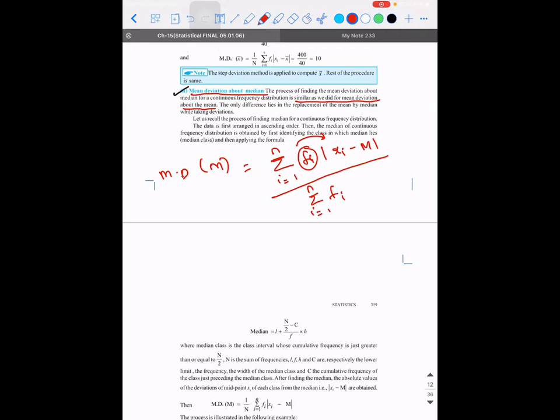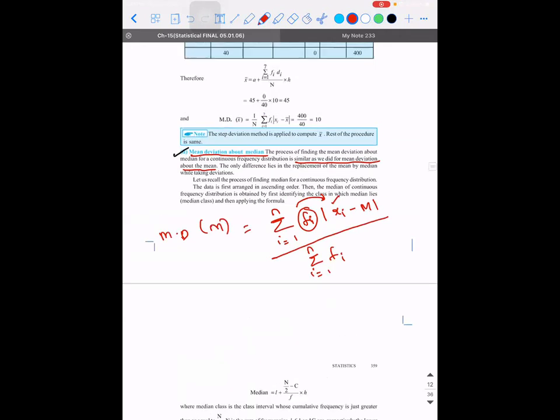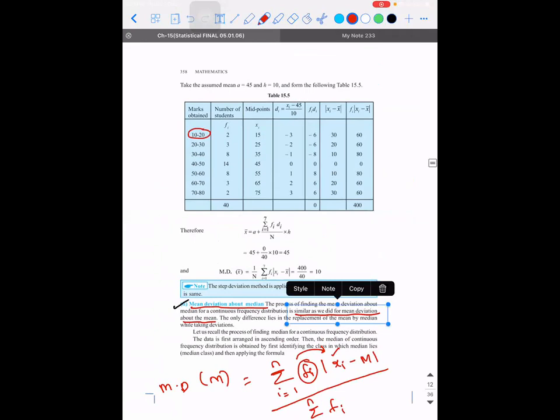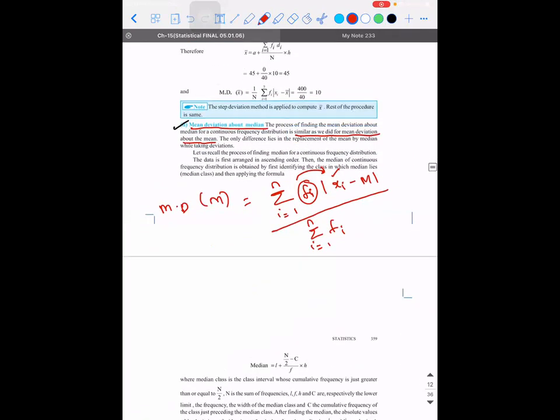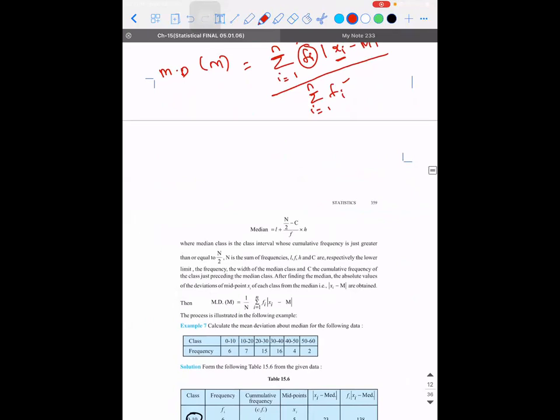So what is the only thing we need to calculate in this problem? Xi is easy to calculate. How will you calculate xi for a continuous frequency distribution? You will take the average of both limits. Frequency will be given in the question. So the only thing you need to find is the median. In every problem we do the same. So what is the formula for the median here? Write it down: L plus (n by 2 minus C) divided by F, into H.